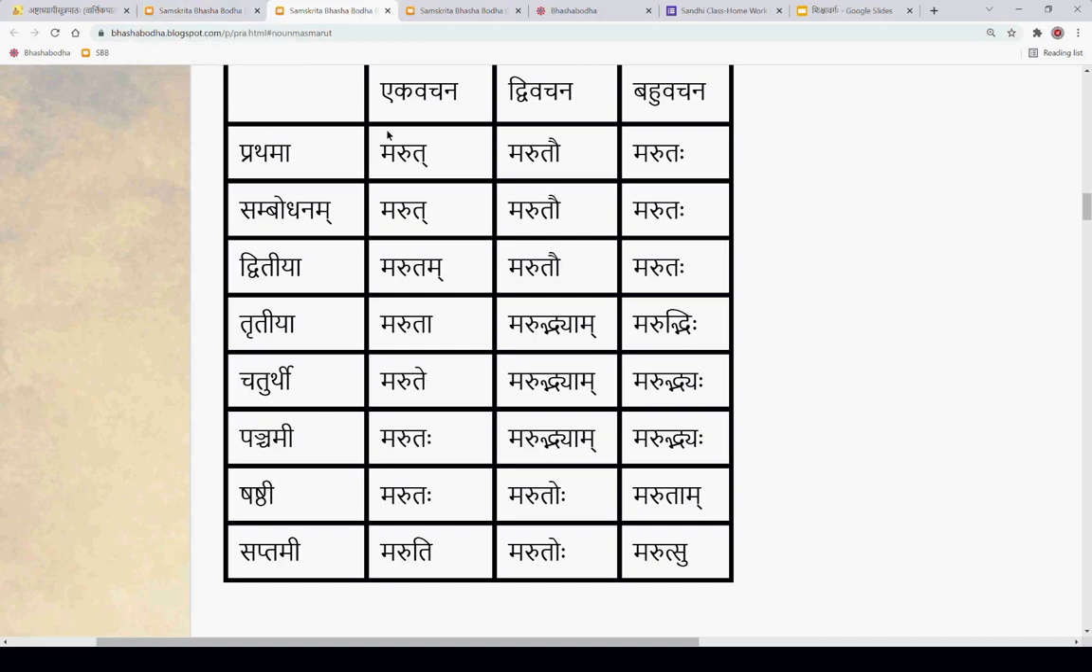So these forms, if you remember them, would be helpful while we go through some of the sutras. So marut, marutau, marutaha, marutam, marutau, marutaha, maruta, marute, marutaha, marutaha, maruti.